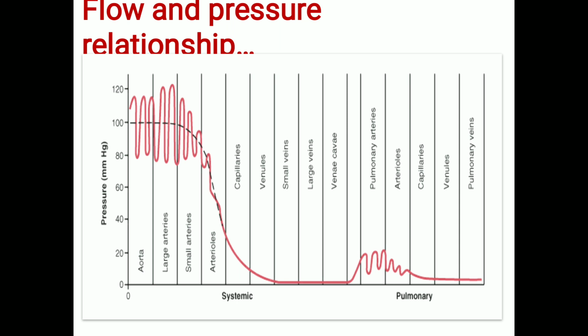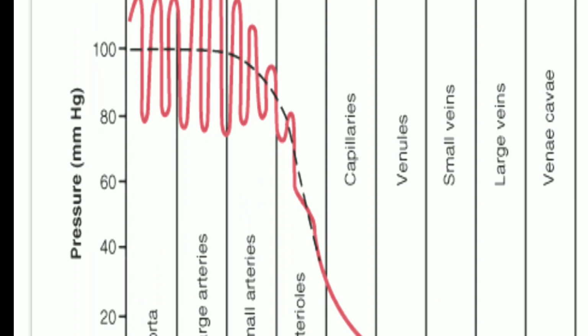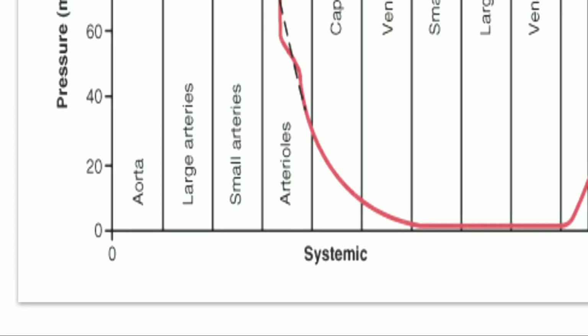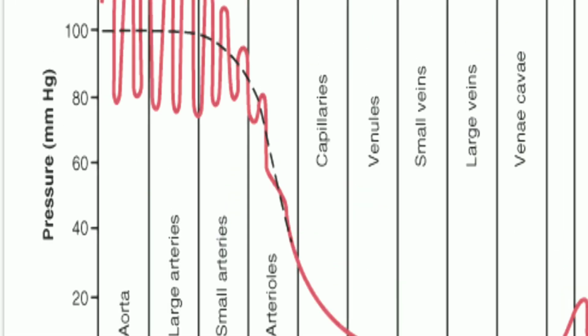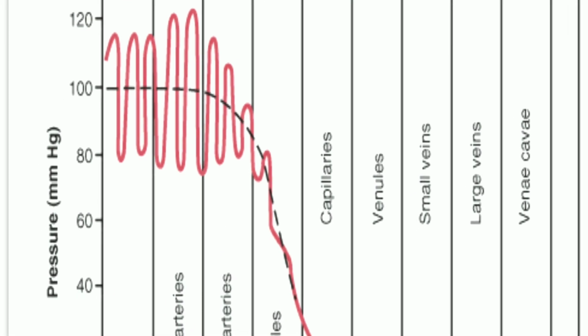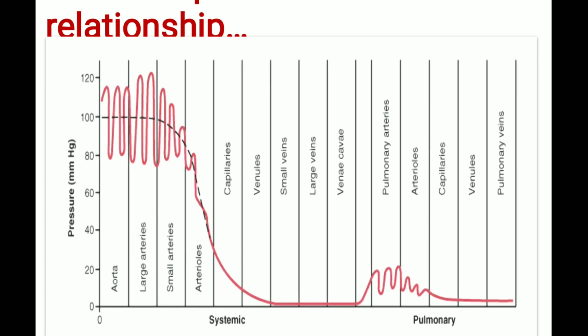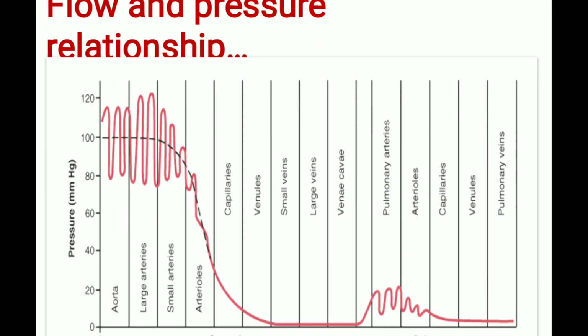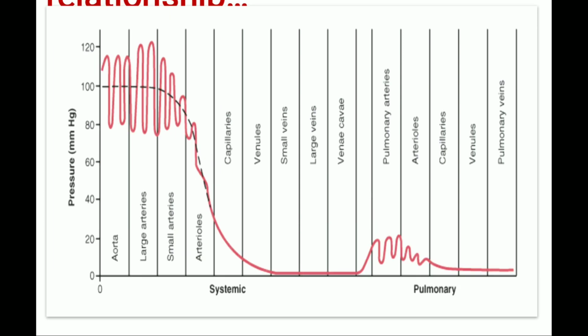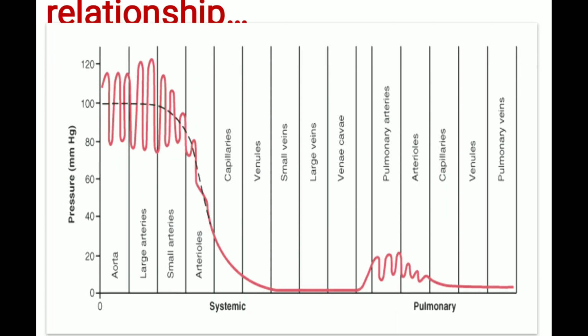What is the flow pressure relationship? Flow pressure relationship, which I already told, is seen in the systemic and the pulmonary circulation. Systemic is a high pressure system and the flow is also very high. Pulmonary is a low pressure system and the flow is very low.